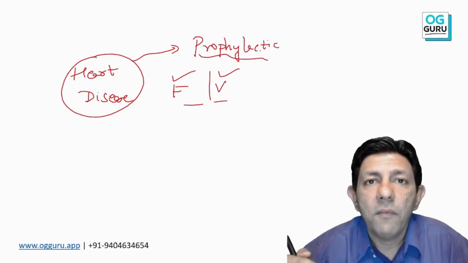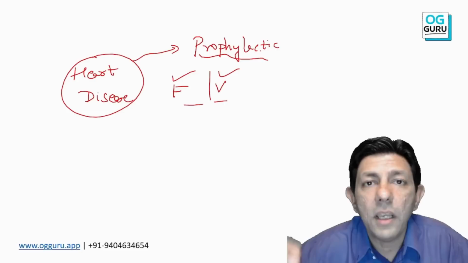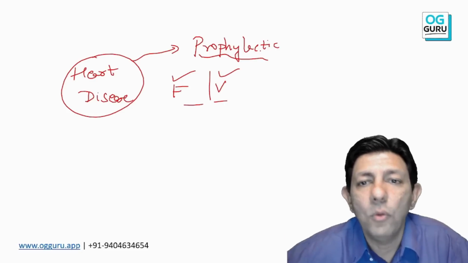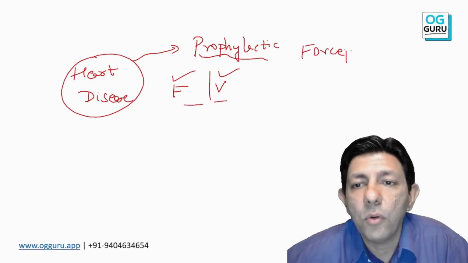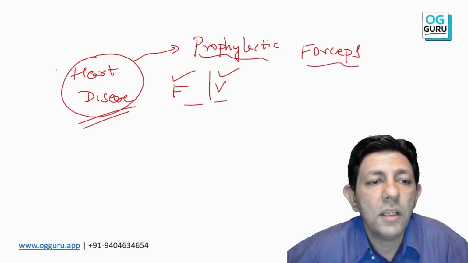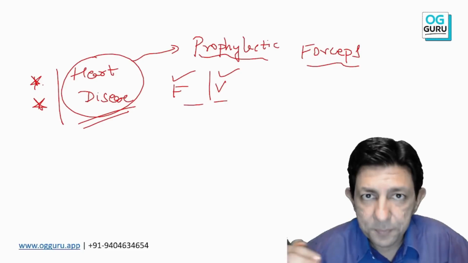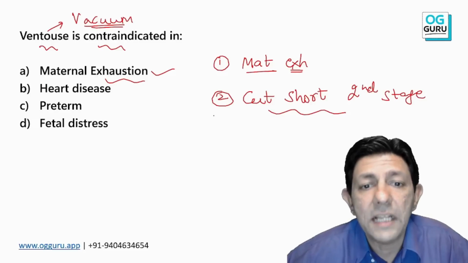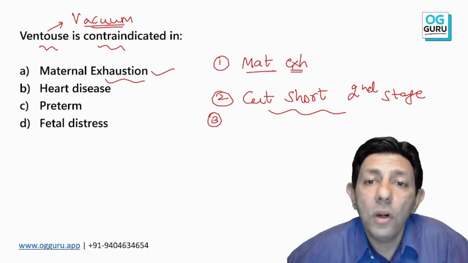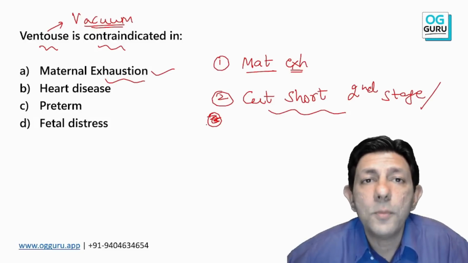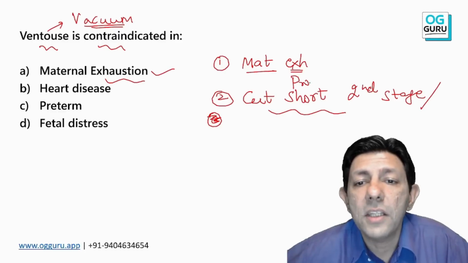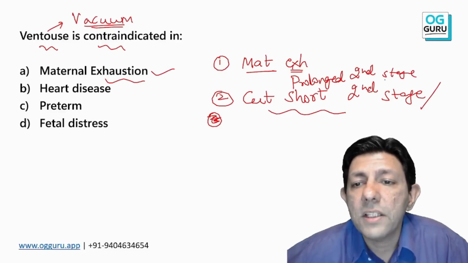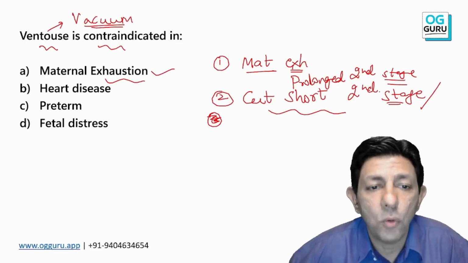As you know, we not only discuss one MCQ, I give you a lot of extra information with every MCQ. So anybody can ask you, prophylactic forceps is applied in which condition? Sir, heart disease patient. Before there is any complication, you go and apply the forceps. So that is to cut short the second stage of labor. Or if the mother is already pushing too much, fully dilated for 2, 3, 4 hours, so a prolonged second stage of labor, then also I can apply the instrumentation.